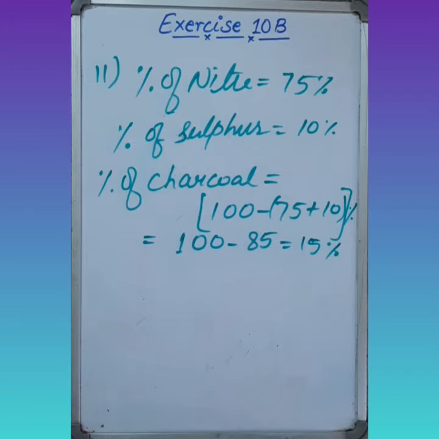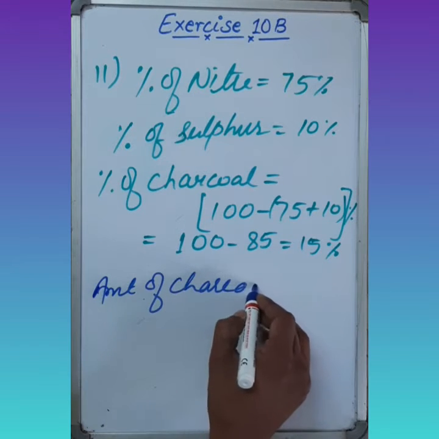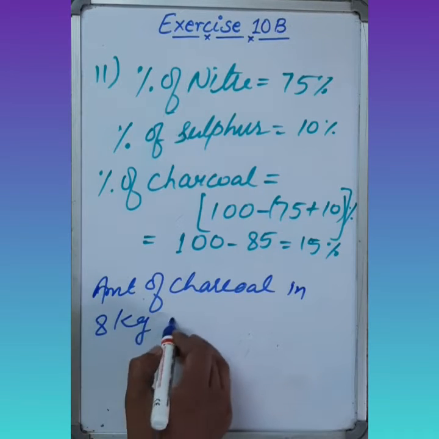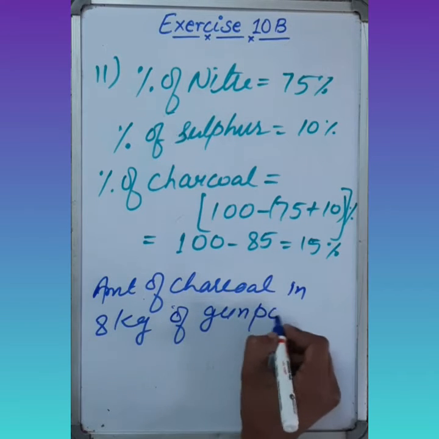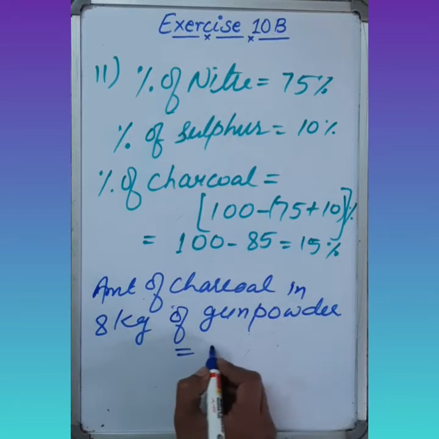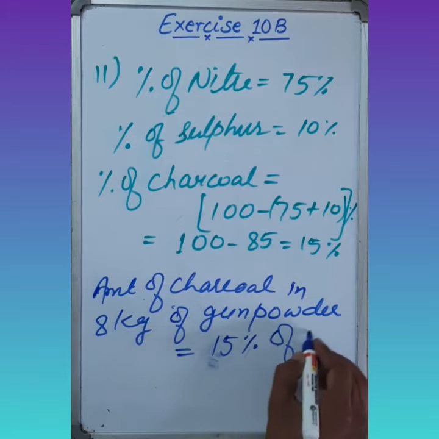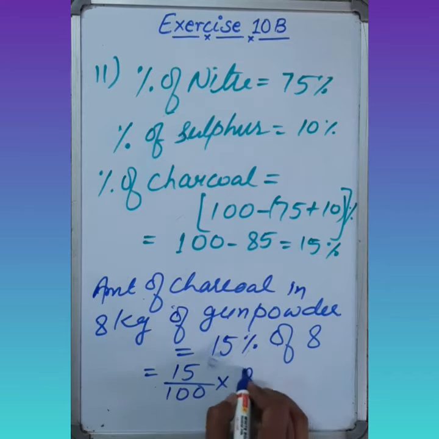So in 8 kg of gunpowder, 15% is the amount of charcoal. So the amount of charcoal in 8 kg of gunpowder equals 15% of 8 kg. So 15 upon 100 into 8.